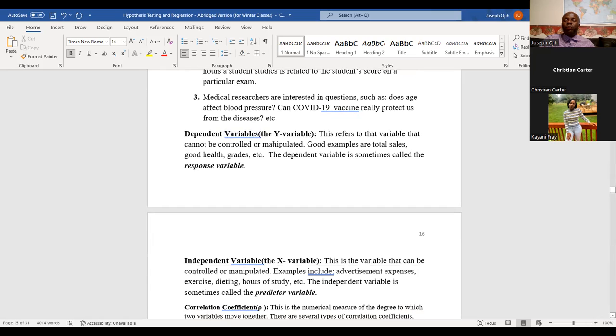Now, at this point, it is necessary to explain the meaning of dependent variable and independent variable. The dependent variable, which is also called the Y variable, refers to the variable that we cannot control. For example, things like total sales. Yes, we cannot control it. We can influence it by advertising more or by making quality products, but we cannot control how much the sales will increase.